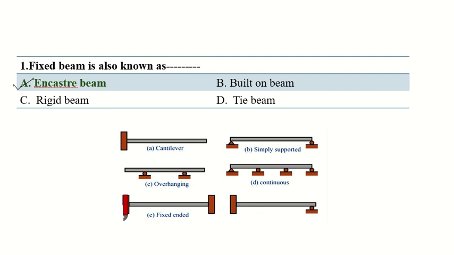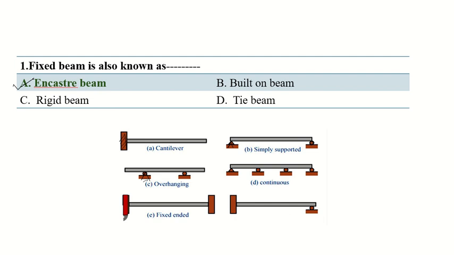The other types of beams are cantilever beam. Cantilever beam is having one end free and other end is fixed. And in simply supported beam, one hinged support is there and one roller support is there. And in overhanging beam, two overhanging portions are there, with one hinge support and roller support. In continuous beam, more than two spans are there.